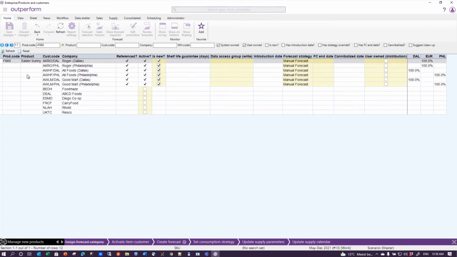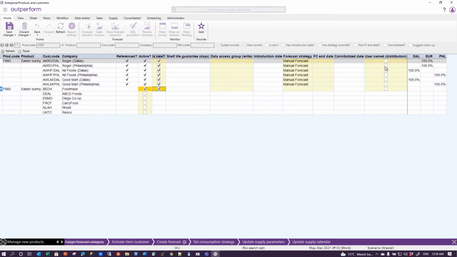And maybe, although it's an American product, I could decide that I also want to sell this in Belgium. And in that case, I just activate this combination. And I can also reconfirm that that combination itself is new. And I can even decide to do that in the automatic forecasting strategy. But if I leave this blank, it will just follow the forecast category that I have set for that product